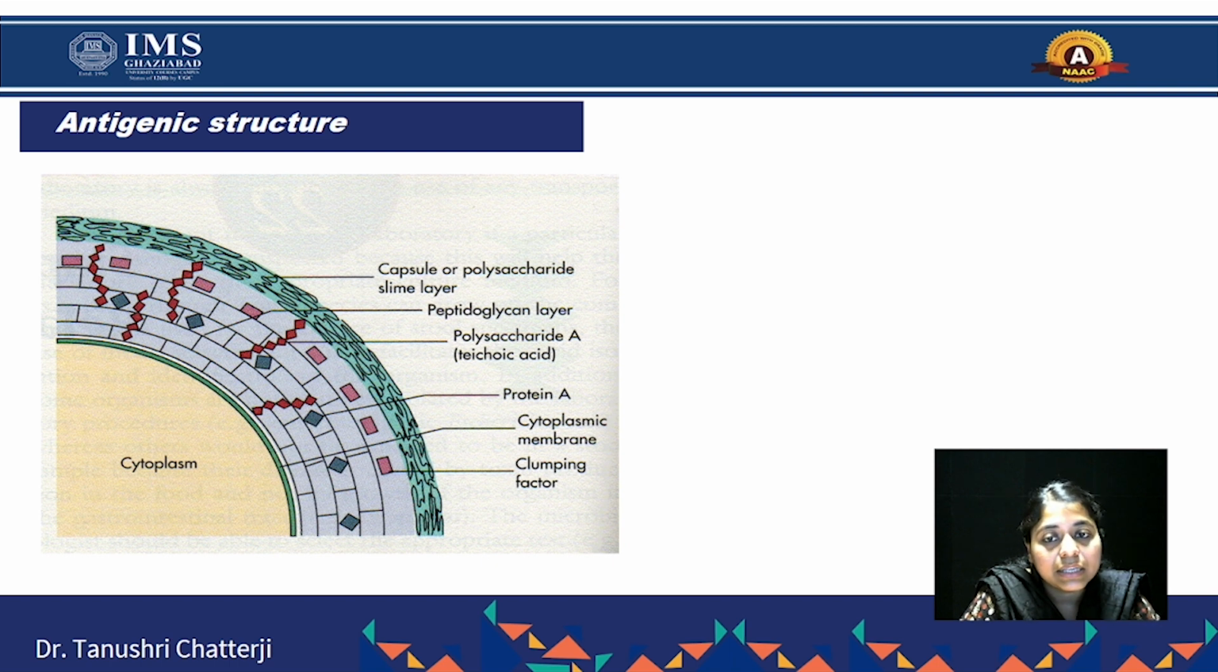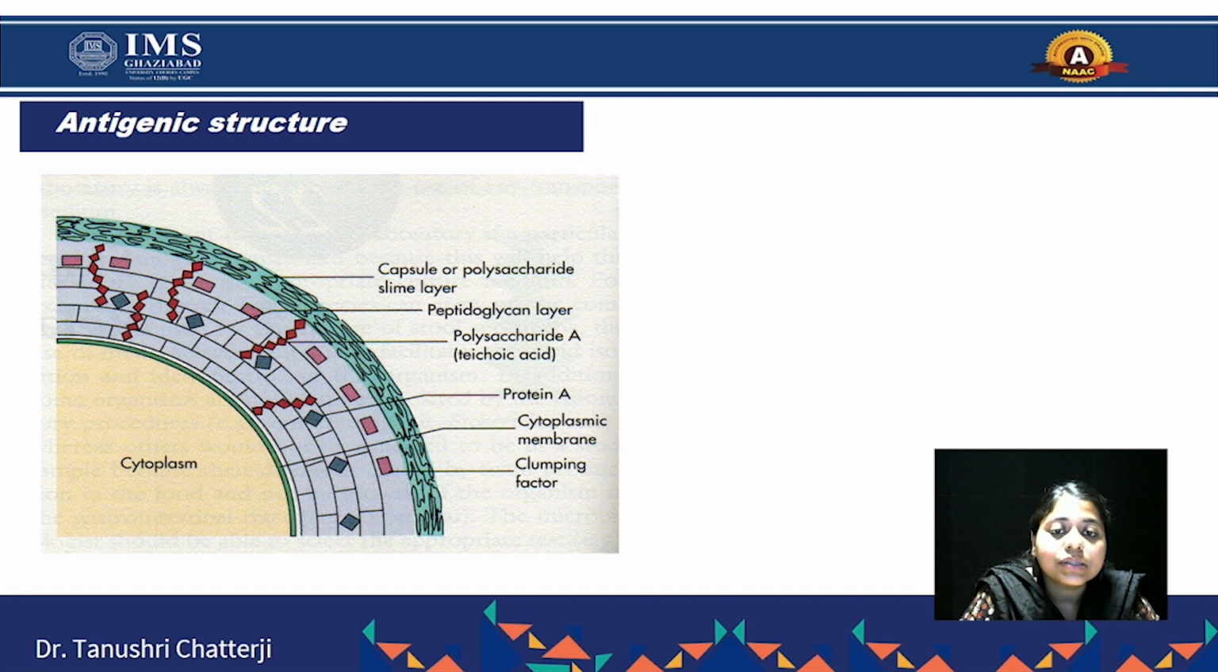What is an antigenic structure? Bacteria are composed of a cell wall followed by the cytoplasm. But a few bacteria also form a capsule layer, which is formed outside the cell wall. It is composed of polysaccharide, followed by the slime layer. So the bacteria which form the capsule and then the slime layer are the virulent bacteria. What is a virulent bacterium? Those bacteria which have the potential to cause an infection in the host cell.